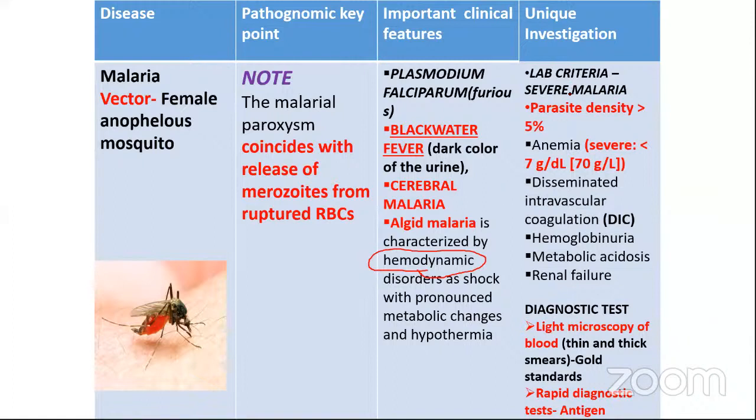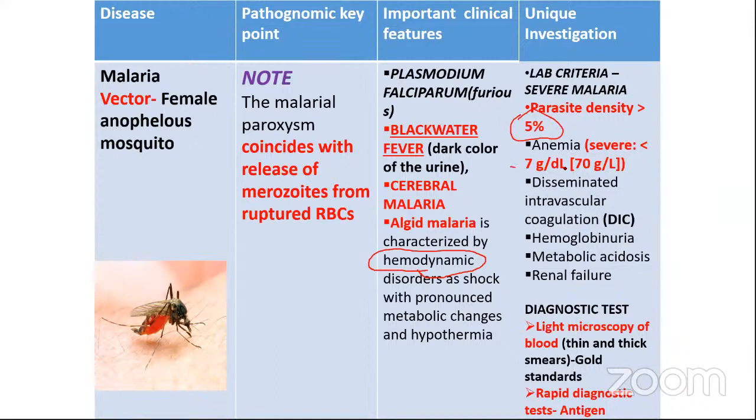Now, lab criteria for severe malaria. This is very important, the very unique investigation, because I'm not discussing the common investigations in malaria. You are all qualified doctors. You might have some idea, but from the exam point of view, what is important here is parasite density should be more than 5%. That is very important. This is an important lab criterion for severe malaria. Parasite density more than 5% and severe anemia.